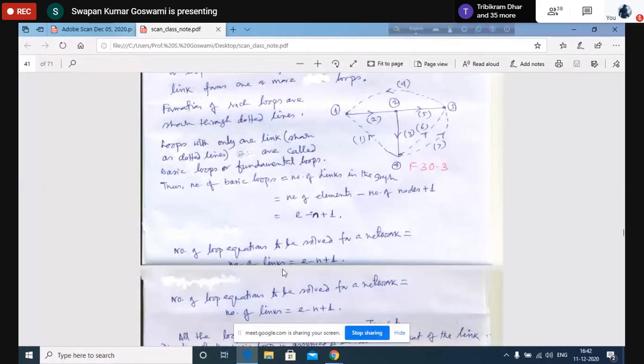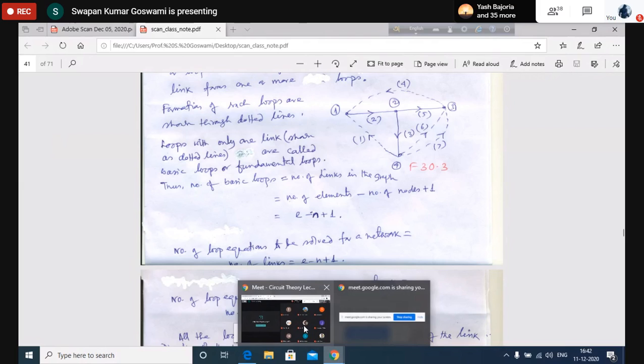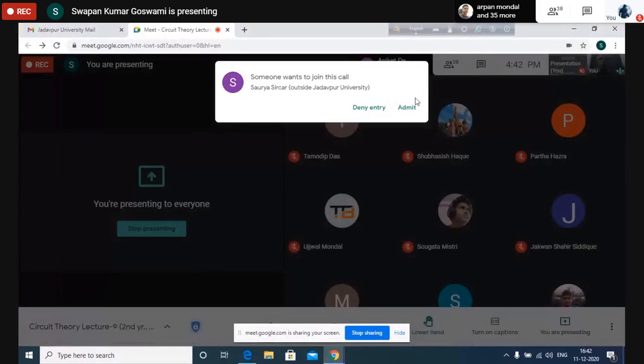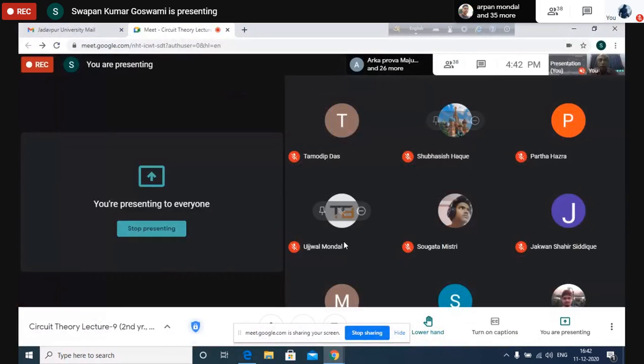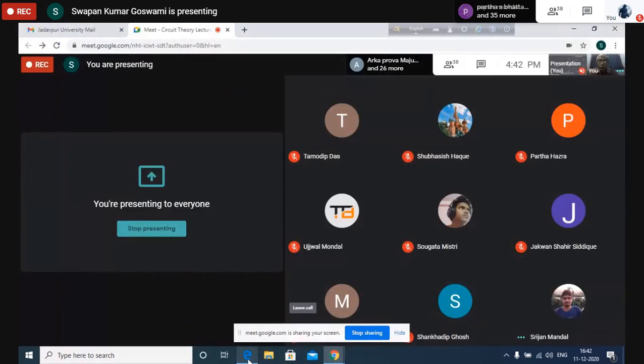Sir, Huh? sir, বলছি, can you please move up a bit that page? Let me see whether somebody is trying to join or not. Yes. Okay, please.